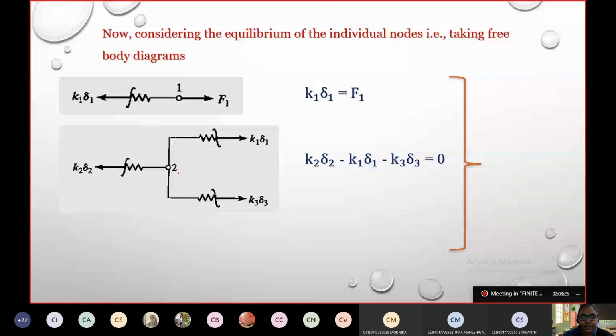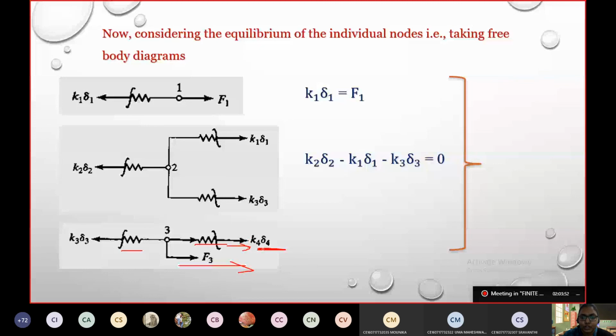All right. Now free body diagram of node 3. If you clearly see, node 3 is also associated with two springs, spring 3 and spring 4. At that particular node, there is a force acting F3. And there is also a force acting with respect to this spring direction, K4 delta 4. So to resist this, there has to be an equal force acting in the other direction of spring 3, that is K3 delta 3. So my equation will become K3 delta 3 minus K4 delta 4 is equal to F3.